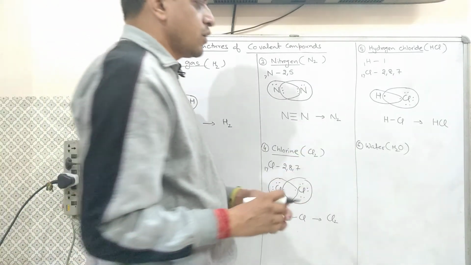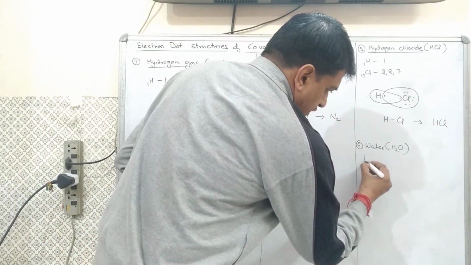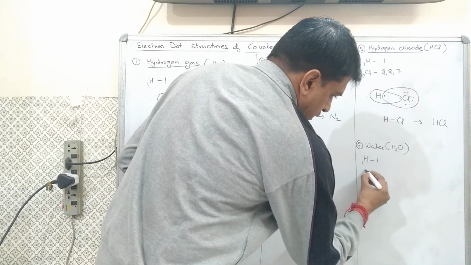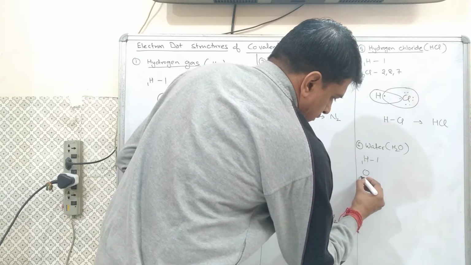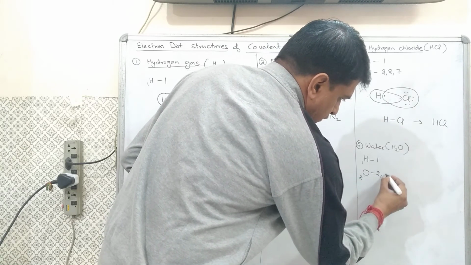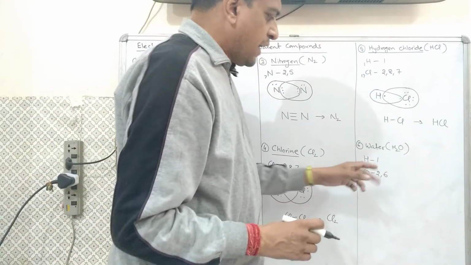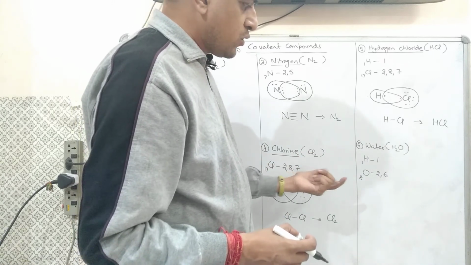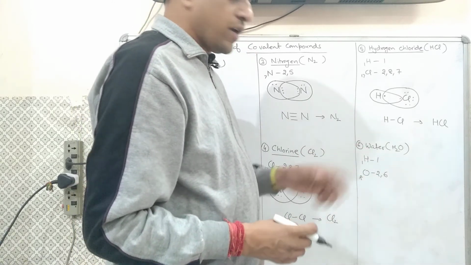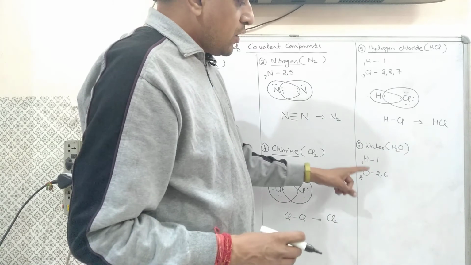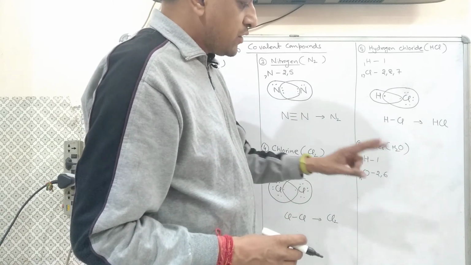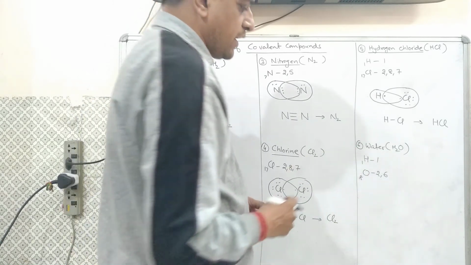Similarly, now water. In water, hydrogen atomic number is 1, oxygen atomic number is 8, electronic configuration is 2, 6. But in this case, hydrogen wants only 1 electron, while oxygen requires 2 electrons. That means 1 oxygen will combine with 2 hydrogen atoms.